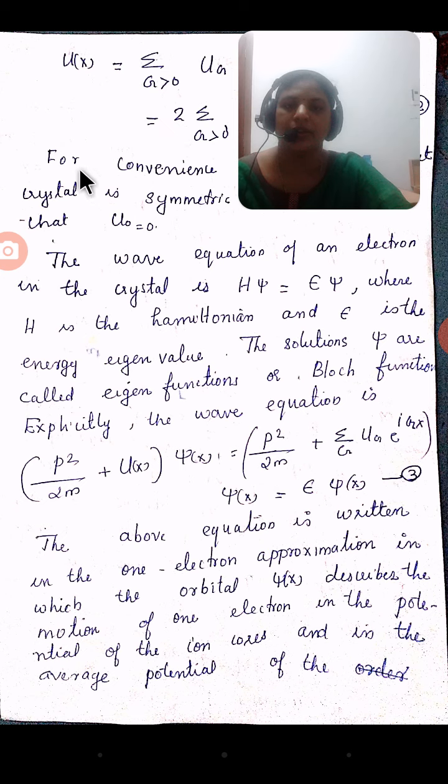Then we have to calculate the wave equation. First of all, we consider the Schrodinger equation H psi equals E psi, where H is the Hamiltonian operator and E is the energy eigenvalue. The solutions psi are called the wave functions, eigenfunctions or Bloch functions.